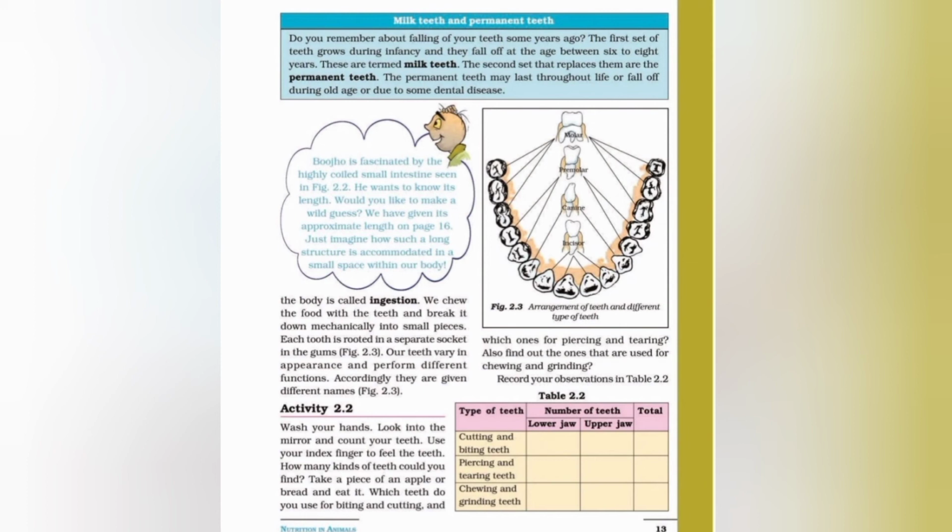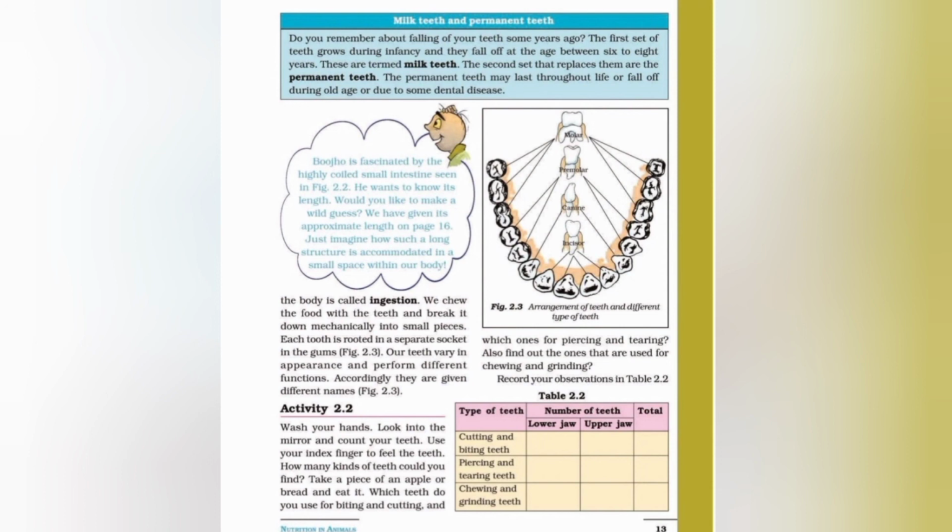Now we'll study the different types of teeth, given in figure 2.3. The arrangement of teeth and different types of teeth are given. Our teeth are of different shapes and carry out different functions also. Based on their structure and function, teeth are of four types. First, incisors. As you can see in the figure, the first set is of incisors, and incisors are known as cutting teeth. These are four flat and blade-like teeth present in the front part of each jaw, and these teeth are used to bite and cut the food into small pieces.